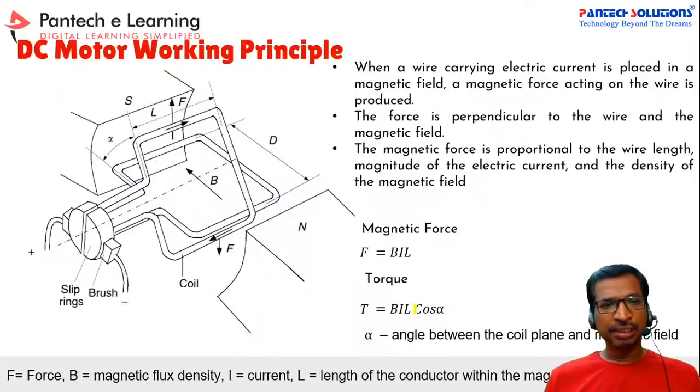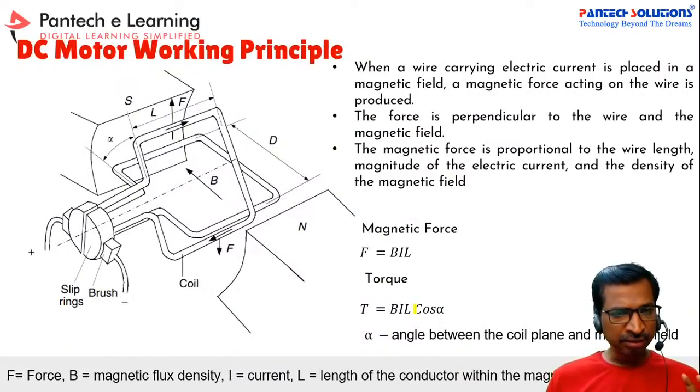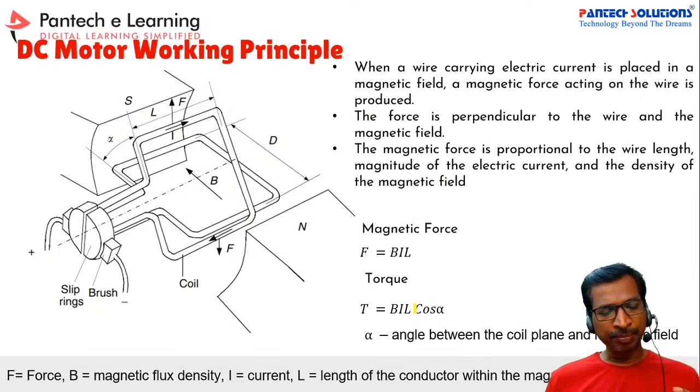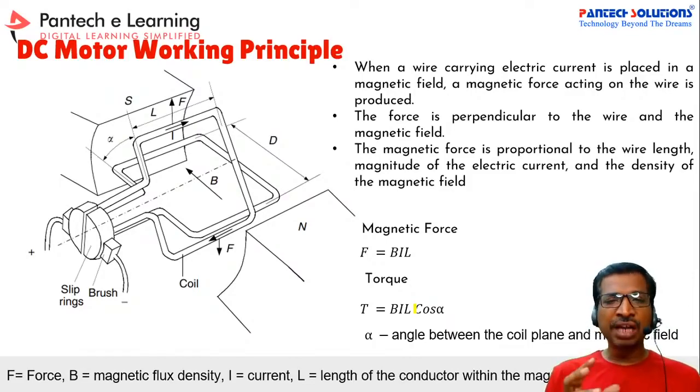Now let us take the working principle. In the DC motor there are two major parts. One is called the stator and the other is called the rotor. The stator will be a permanent magnet, and the rotor will have a coil.